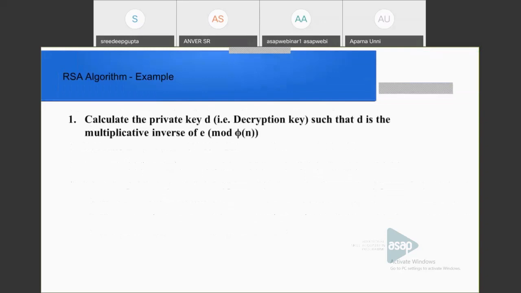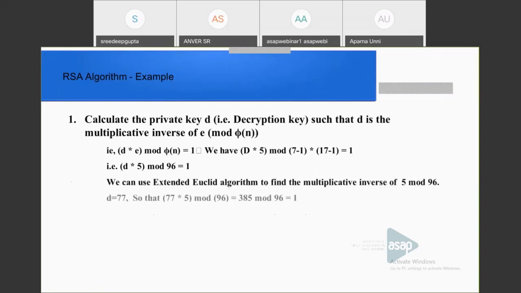Next, this is step 5 actually. Calculate the private key D, that is the decryption key. That is the multiplicative inverse of E. The condition is D into E mod phi of n is congruent to 1. That is, D into 5 mod 96 is equal to 1.